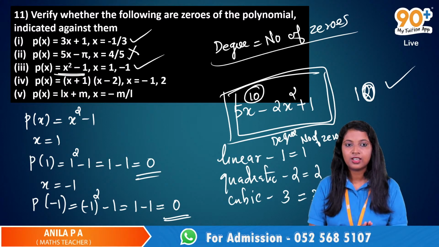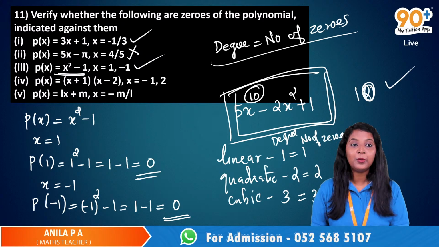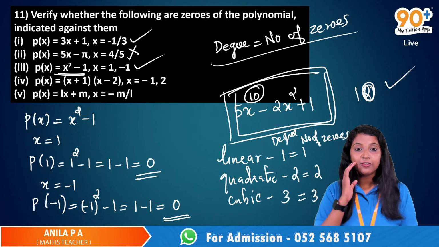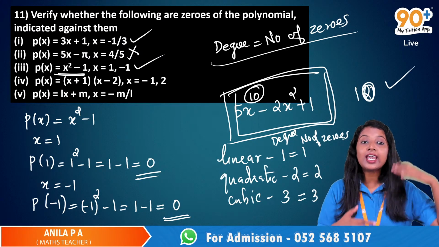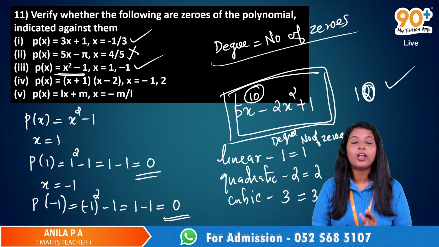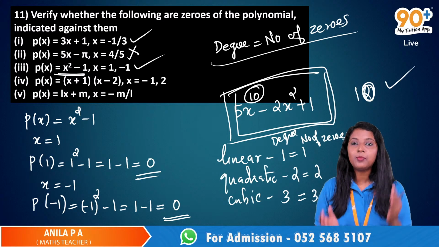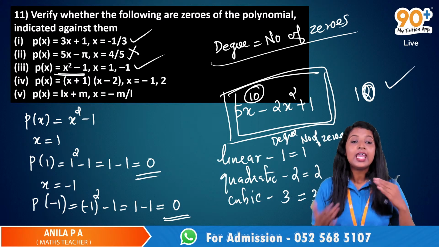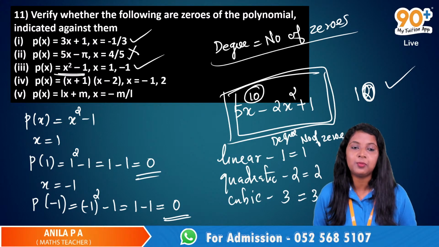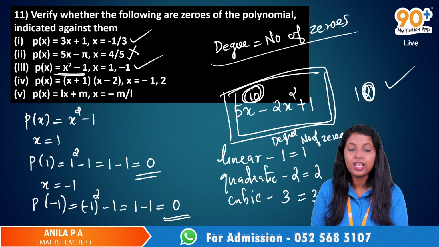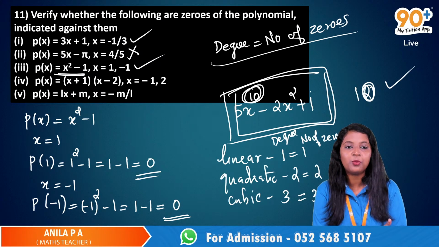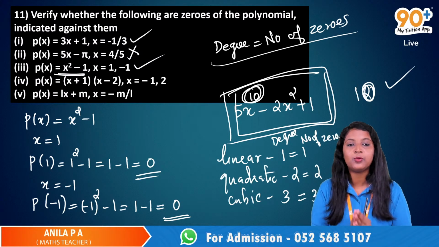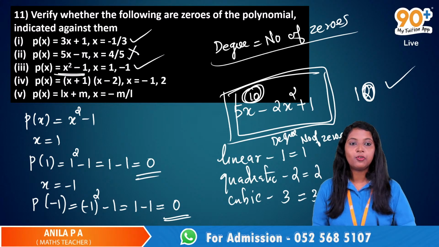Ma'am, what about the 2x? Okay. 2x also has a degree, right? No. When we consider the degree, what is the definition of the degree of a polynomial? The highest power of a variable is known as the degree. Whenever we have a polynomial, the highest power of the variable in that polynomial is known as the degree of that polynomial. And here the highest power is 10. We are not concerned about the other powers like 2 or any other numbers. We only consider the highest power of the variable, and it is the degree. Just forget about the 2 and all.